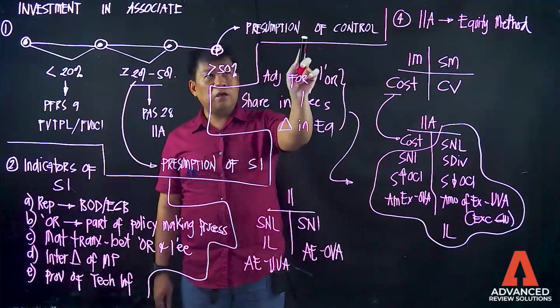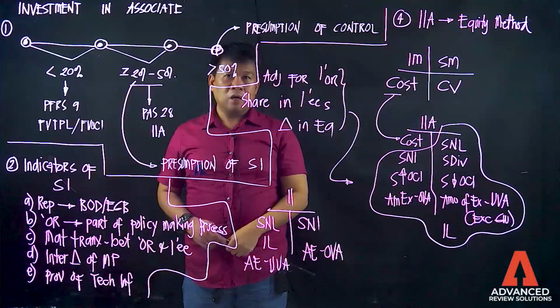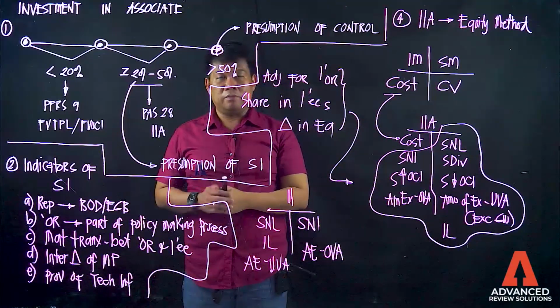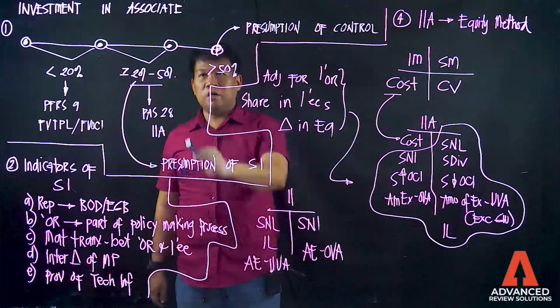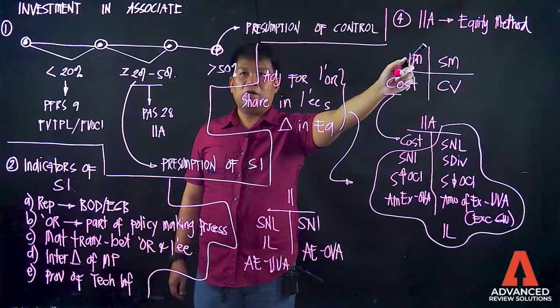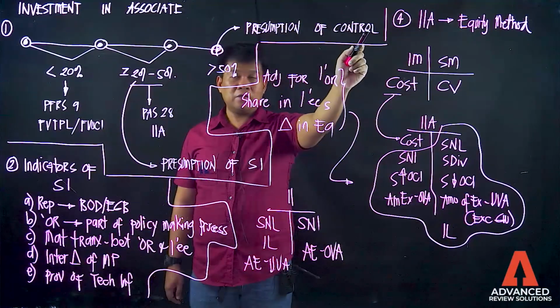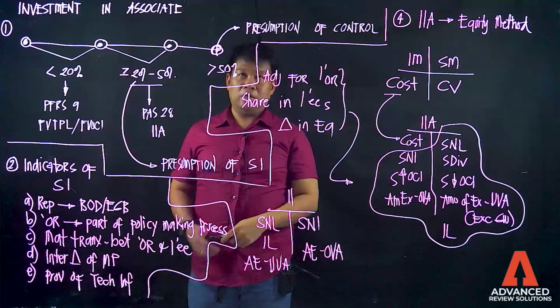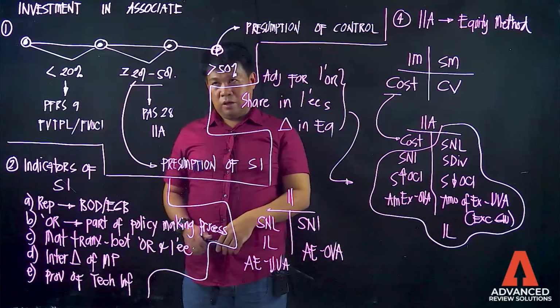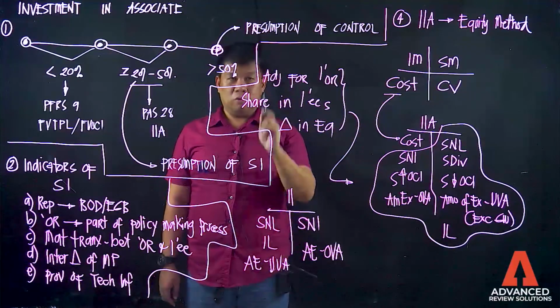This will be discussed in AFAR. Sa AFAR na po yan. Hanggang dito lang tayo, sa investment in associate lang. Dito, ang magdi-discuss nito, PFRS 3, PFRS 10, sa AFAR na ninyo. Again, if there is more than 50% ownership interest, there is a presumption of control.